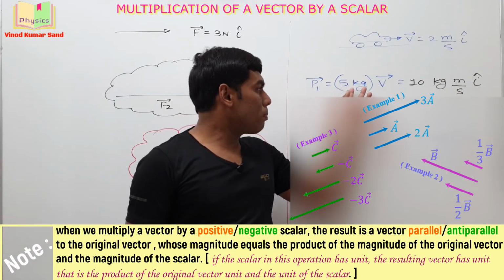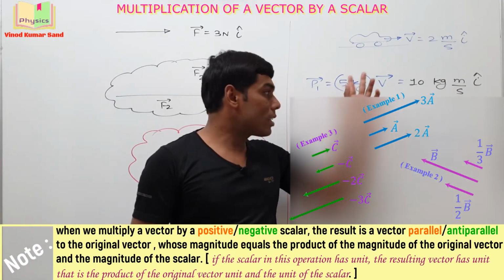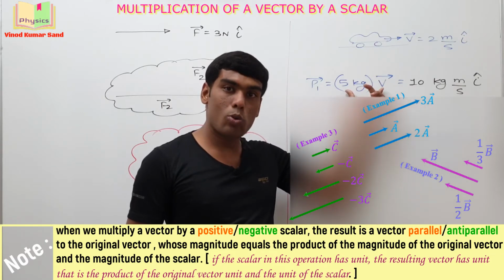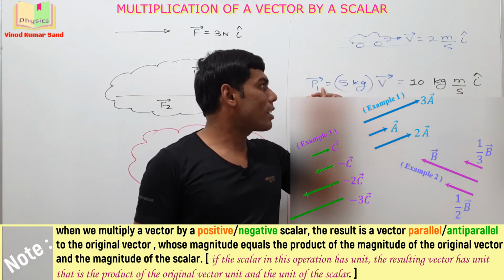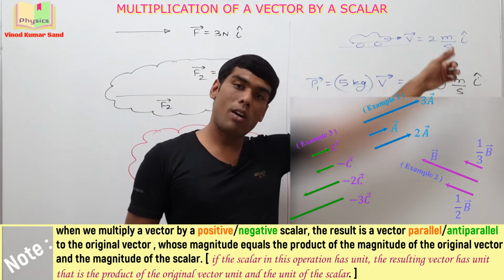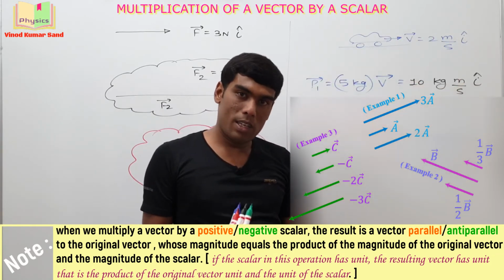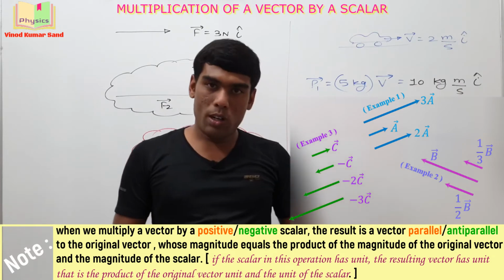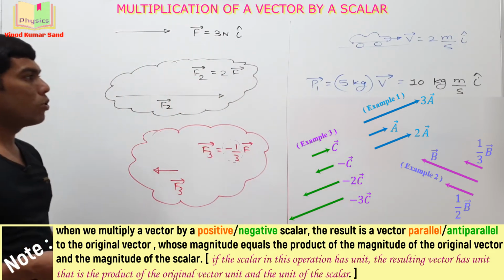But if we multiply a scalar physical quantity with a vector physical quantity as shown here, then the new vector will be a different physical quantity as compared to the old physical quantity. Getting it? Note it down. Then we'll go further.